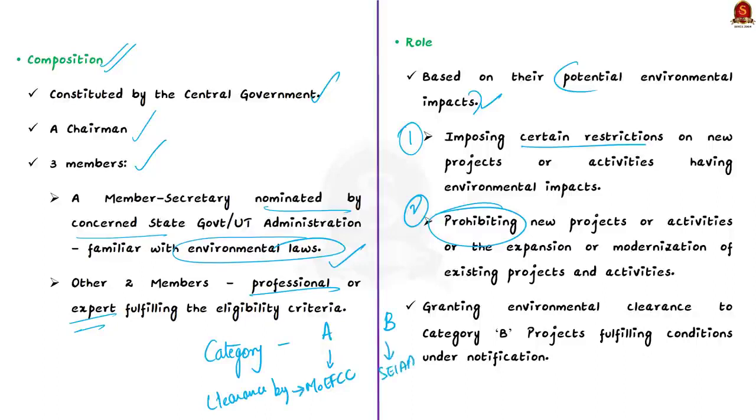But the projects which fall under category B, they require environmental clearance first from the State Environment Impact Assessment Authority. That is the authority which we are discussing. So that means this authority is involved in providing environmental clearance to the projects that fall under category B under the EIA notification of 2006. So these are the few crucial facts that we need to know about the State Environment Impact Assessment Authority.